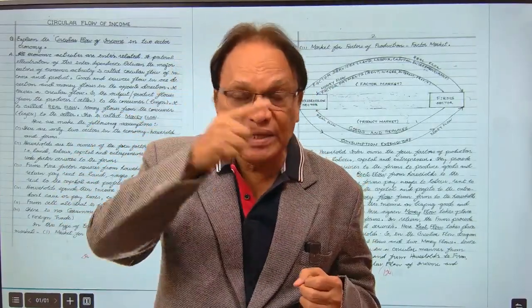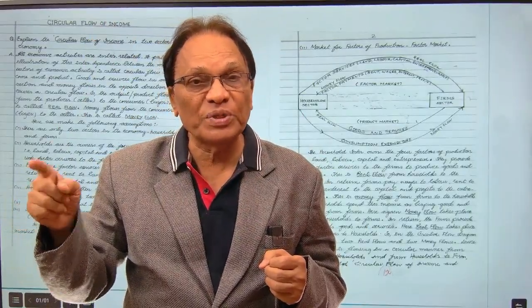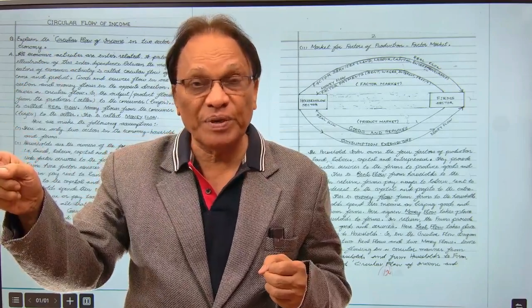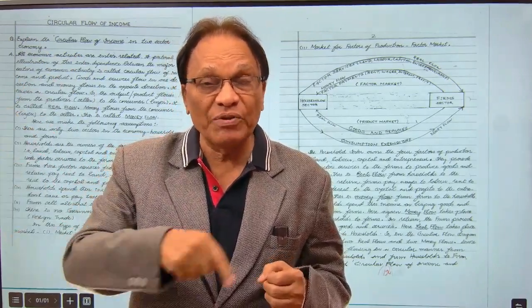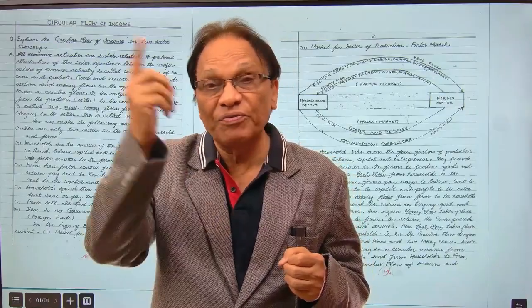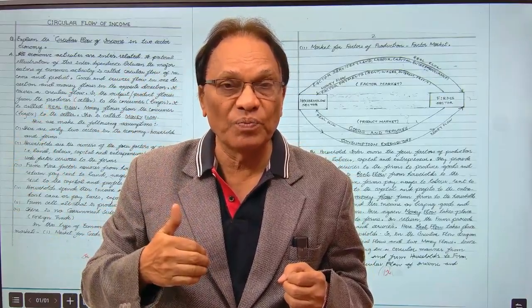So one circle has taken place. Households provided factor services to the firms. Firms give them factor payments. Real flow has taken place from households to the firms. Money flow has taken place from firms to the households. So every real flow follows a money flow.